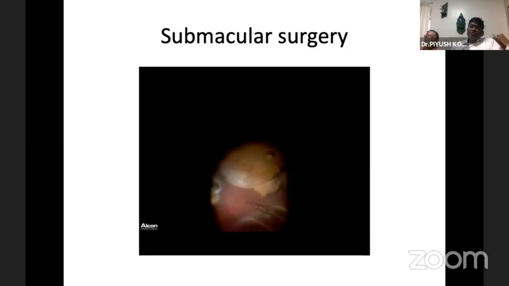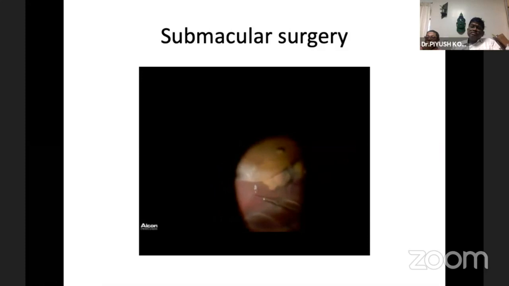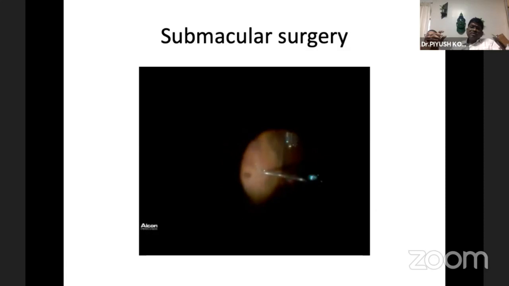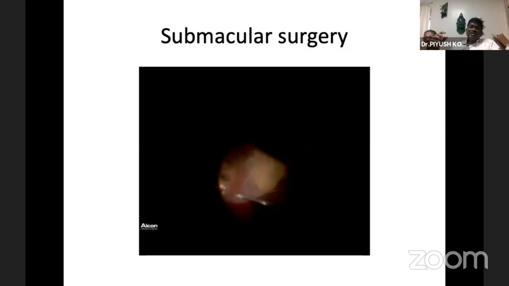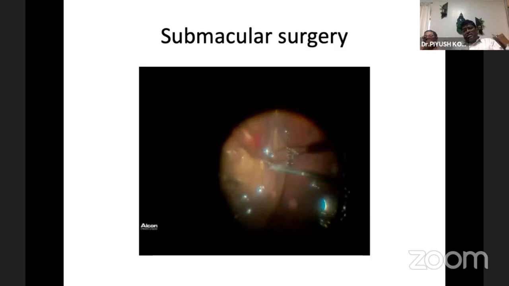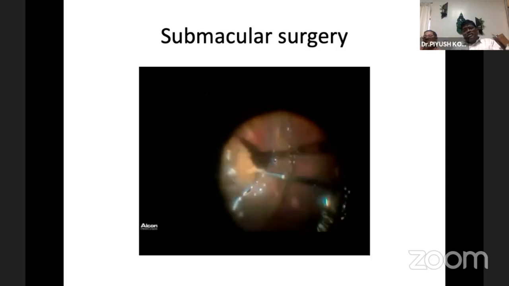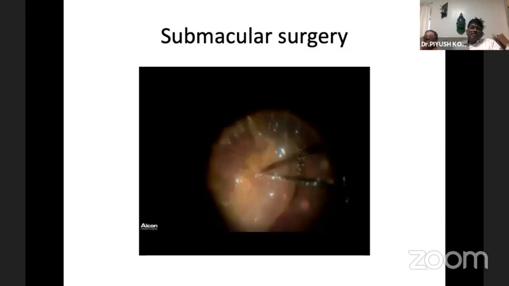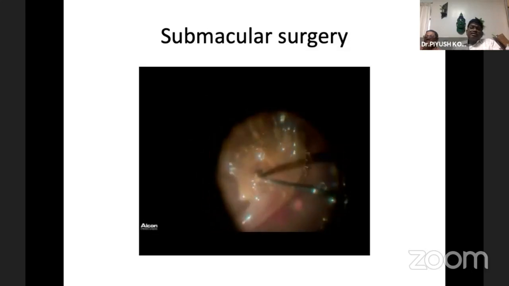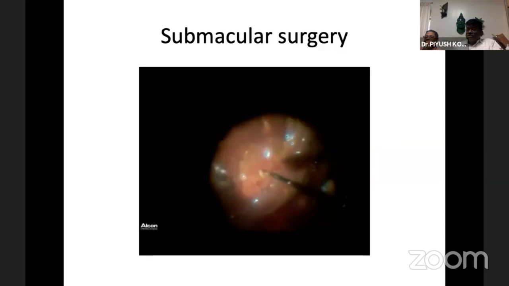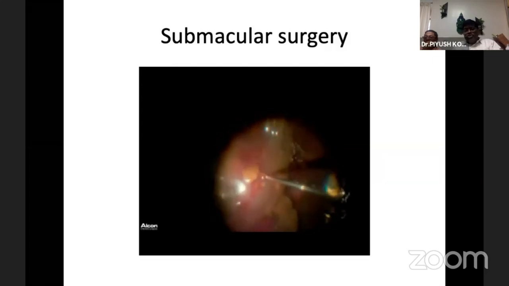So what we do is we induce retinal detachment using balanced salt solution loaded into our silicone oil injector. You form blebs in four or five places, detach the retina, and then you make a peripheral giant retinal tear by diathermy. After making the giant retinal tear, we pull the entire retina over the nasal aspect. You can see the clot being removed from under the retina. You can use either a cutter or a Thanos to bring it out. Many times this clot is somewhat friable, but if it is associated with CNVM, there will be a membrane which will be very chewy.